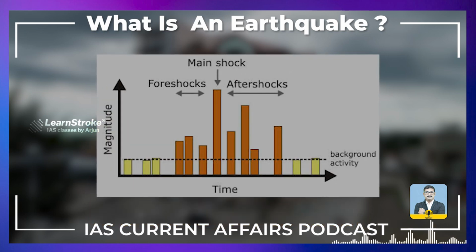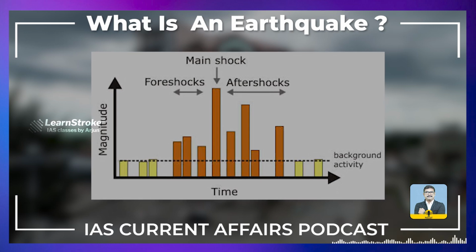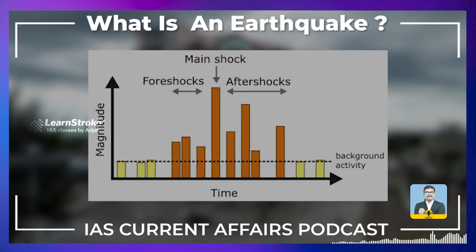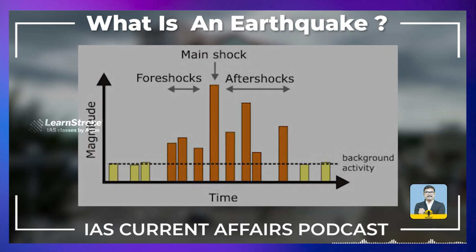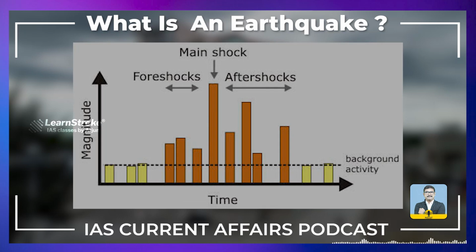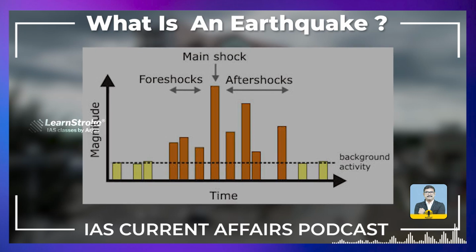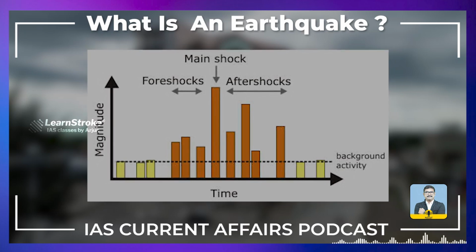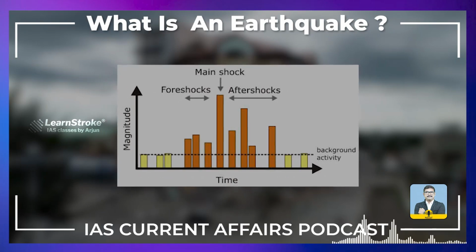Sometimes an earthquake has foreshocks. These are smaller earthquakes that happen in the same place as the larger earthquake that follows. Scientists can't tell that an earthquake is a foreshock until the larger earthquake happens. The largest earthquake is called the main shock, and main shocks always have aftershocks that follow. So always understand there is a foreshock and a main shock.